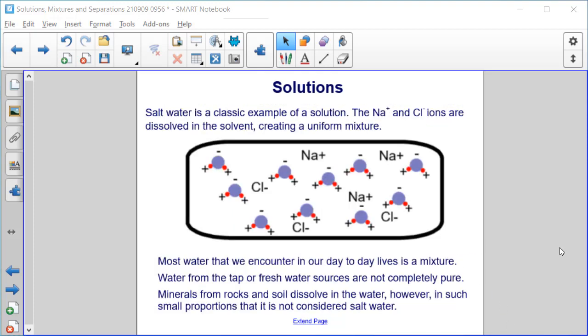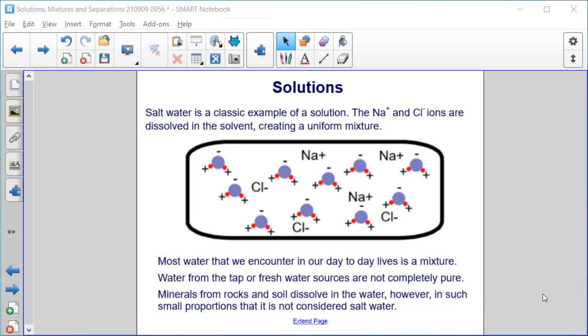Salt water is a classic example of a solution. The sodium ions and chloride ions are dissolved in the solvent, creating a uniform mixture. So you can see three sodium ions and three chloride ions, and then a bunch of water molecules here. And it would make sense that the positive ends of the water are near the chloride, and the negative ends are near the sodium. Okay, most water that we encounter in our day-to-day lives is a mixture.